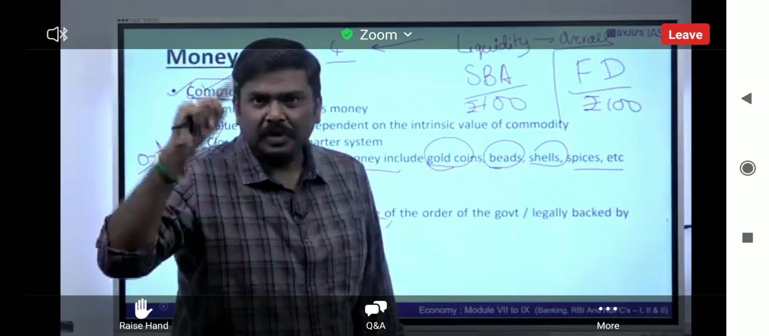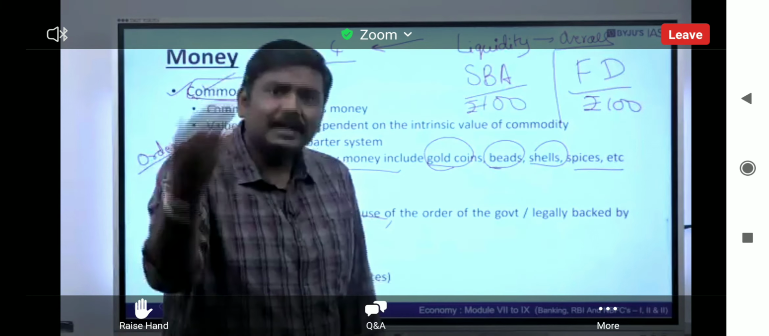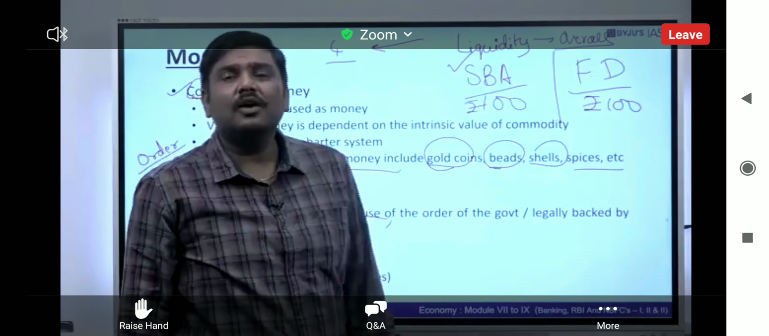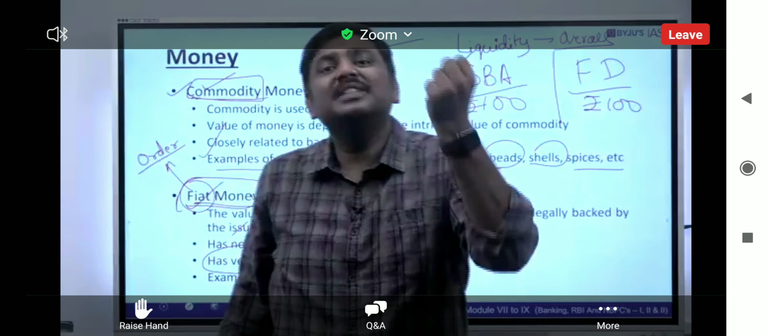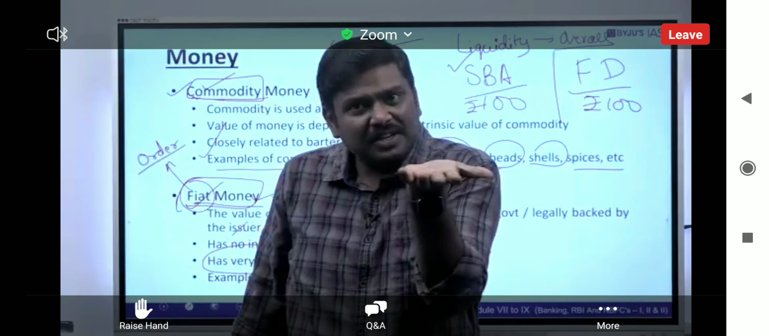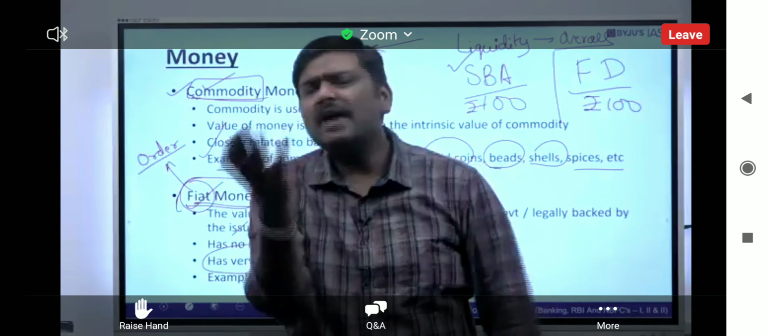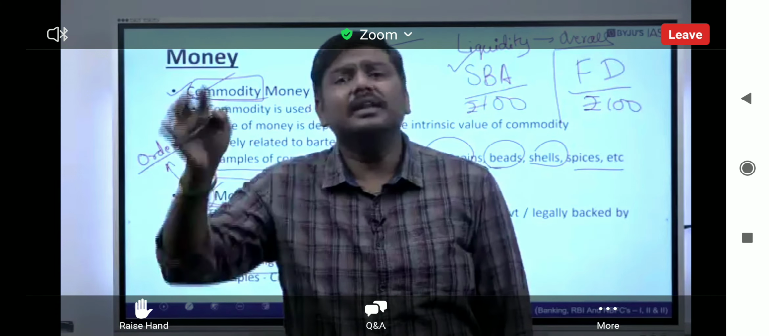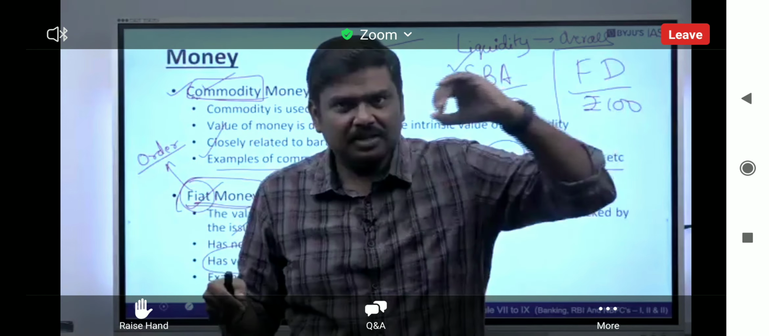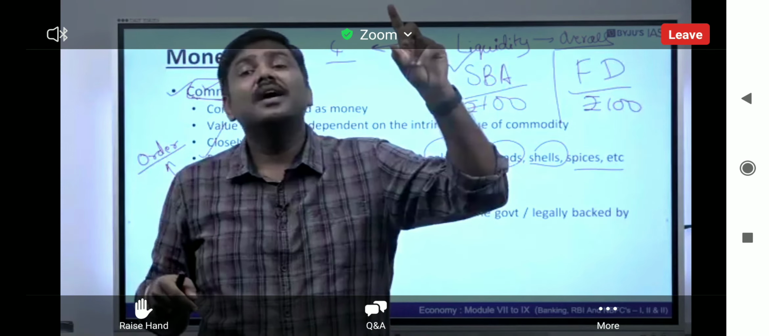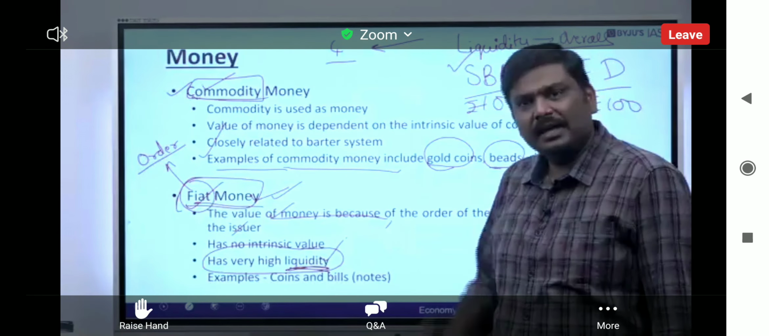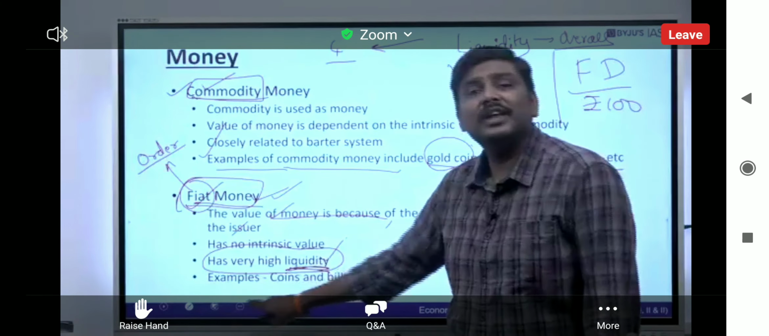Let me go further here. What about having 100 rupees in the savings bank account and having 100 rupees in cash, that is, 100 rupees in one hand and 100 rupees in the bank? Cash will have the highest liquidity. Cash always will have the highest liquidity. So understand this, fiat money is generally associated with a very, very high amount of liquidity.